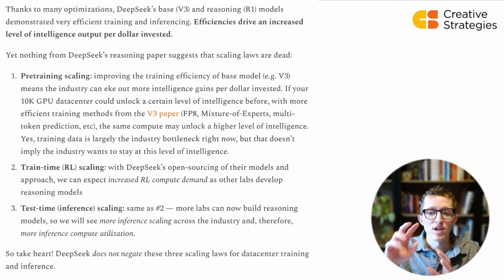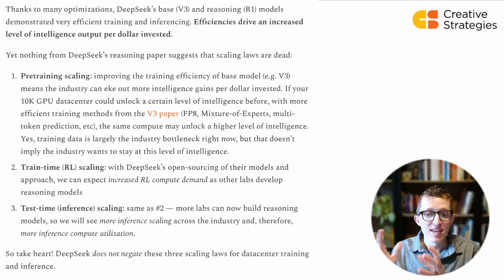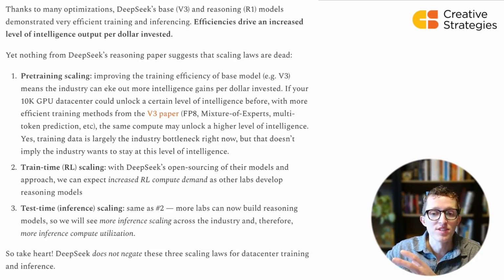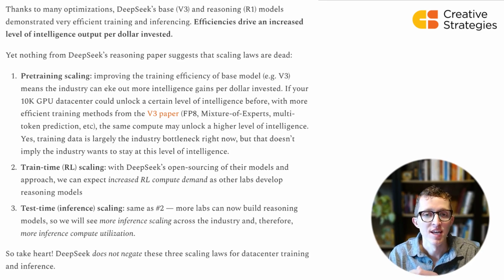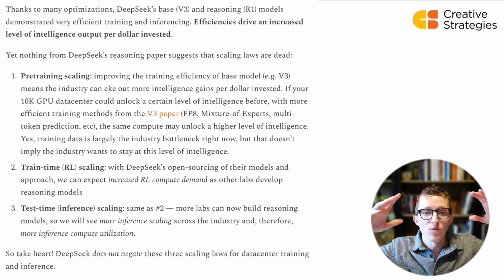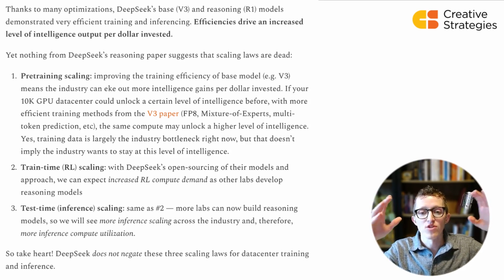Now, on the contrary, reasoning, OpenAI's O1 reasoning, opened 2 more vectors for scaling. They flung open 2 more doors and said, hey, there can be more compute demanded on demand, and maybe with actual ROI that you could tie to it by doing inference scaling. And then, of course, there's also RL scaling. And DeepSeek walked in and they flung these 2 doors wide open because they said, guess what? We'll share our models with everyone. We'll share our approach with everyone. And so now suddenly we can expect way more AI labs to create reasoning models.